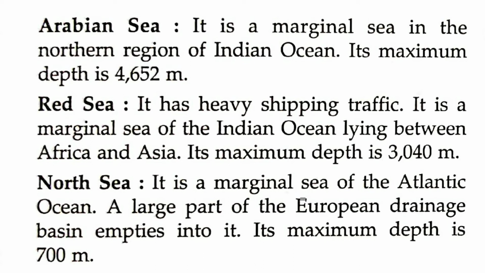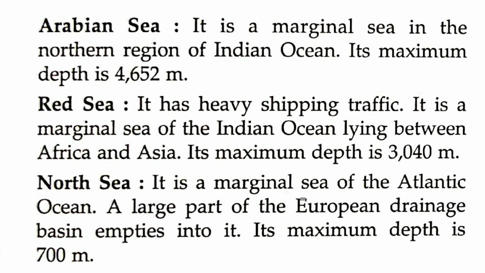A lot of ships use the Red Sea to travel from one continent to another. It is a marginal sea of the Indian Ocean, lying between Africa and Asia. Its maximum depth is 3,040 meters, approximately 3 kilometers.